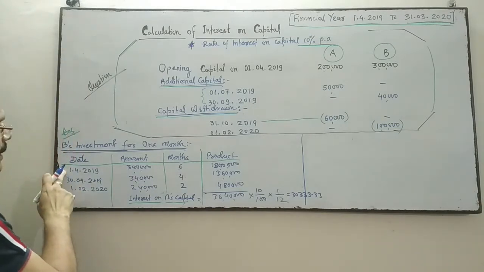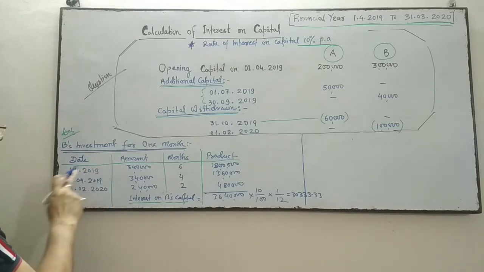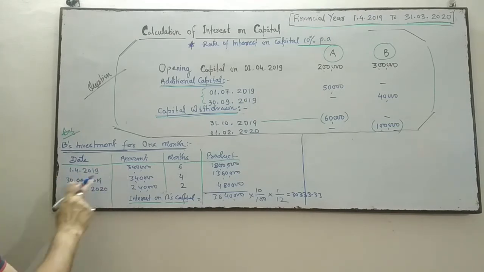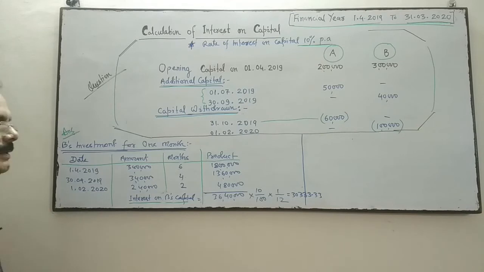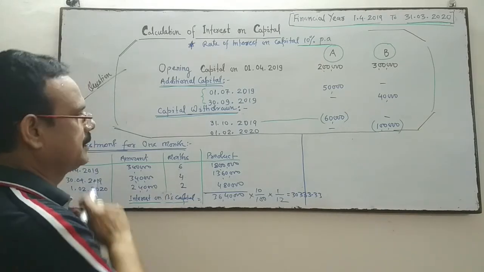So 1st April the capital was this, thereafter capital has increased by 40,000, thereafter the capital has decreased by 1 lakh, so capital becomes 2 lakh 40. Then start calculation of months from 1st April to 30th September, 30th September to 1st February and then 1st February to 31st March, it is 2 months.